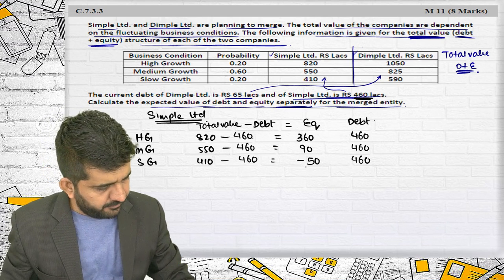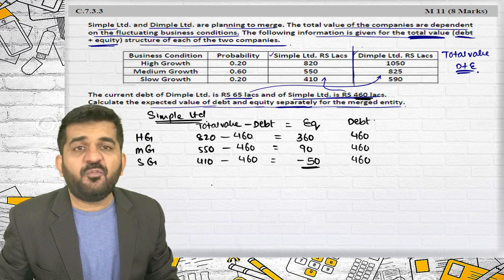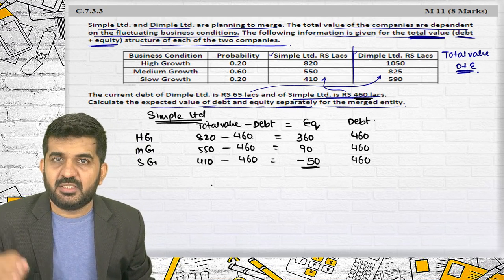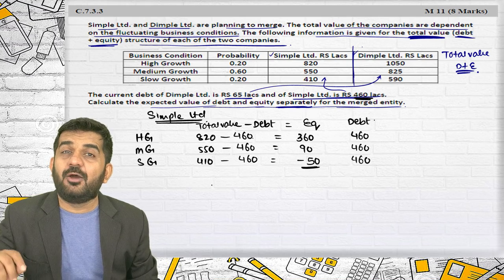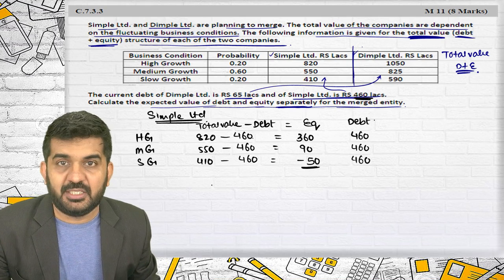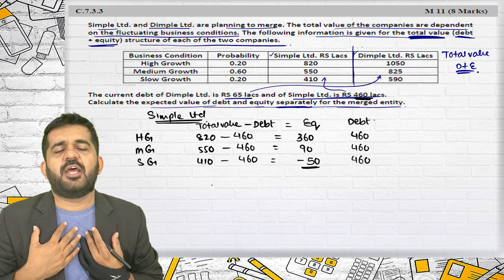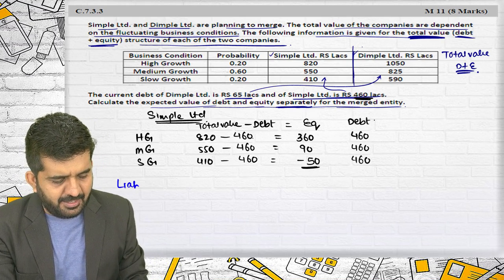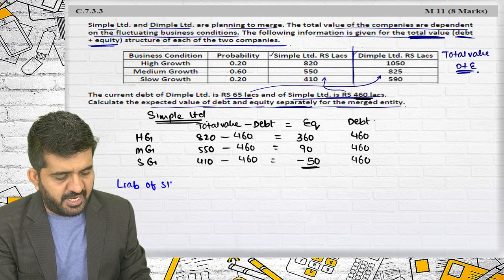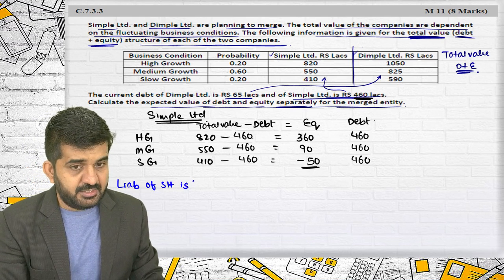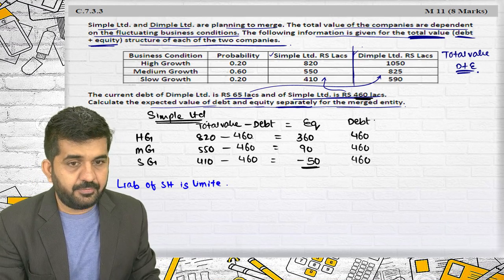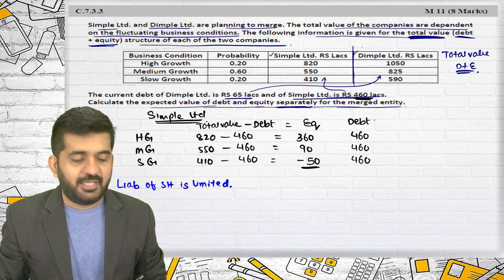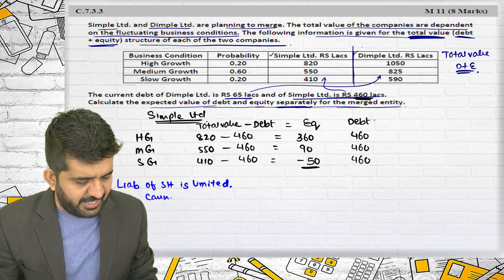Number one, value of equity being negative basically means shareholders will have to pay this money to the company. See, if I am a shareholder of Reliance, you might have heard this phrase: liability of a shareholder is limited. It cannot be negative.